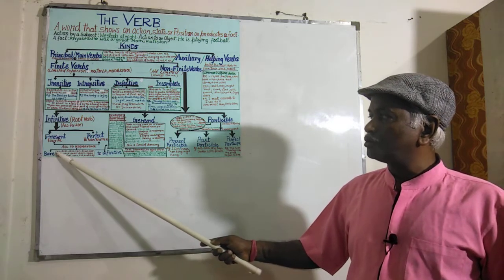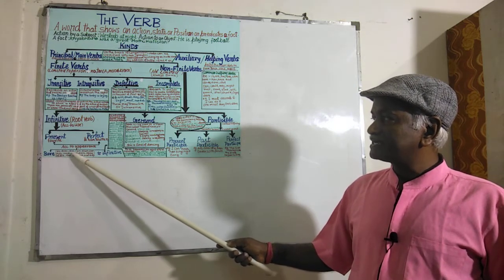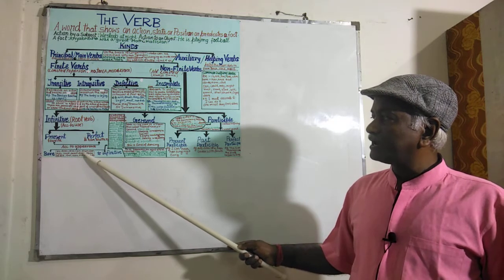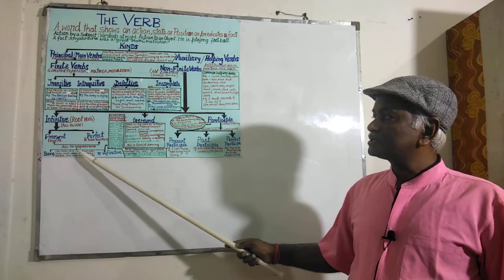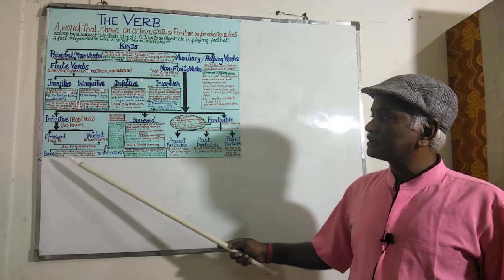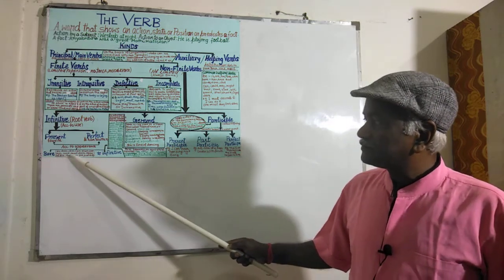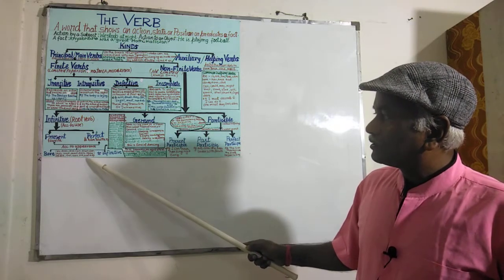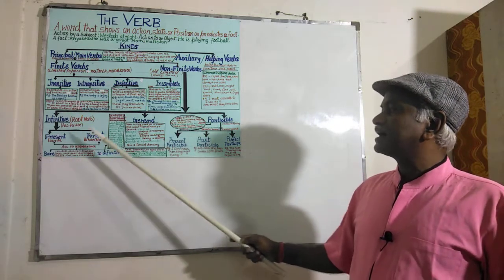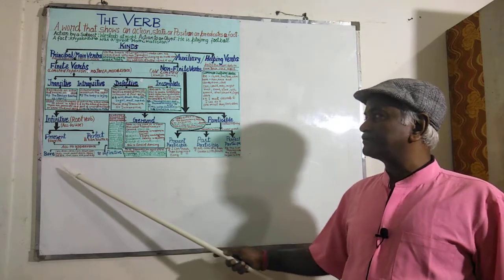For example: do, does, did, can, shall, will, may, need, must, dare, make, bid, feel, hear, see, watch, let, etc. These are all bare infinitives.